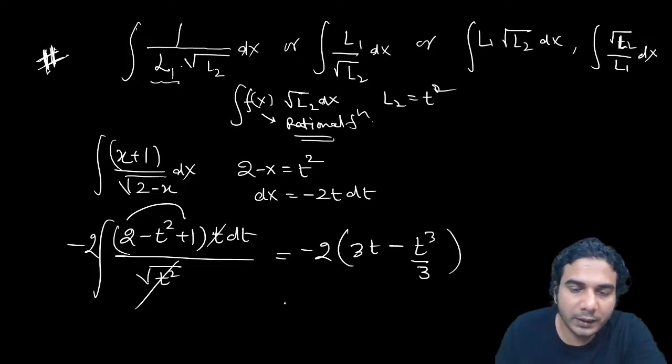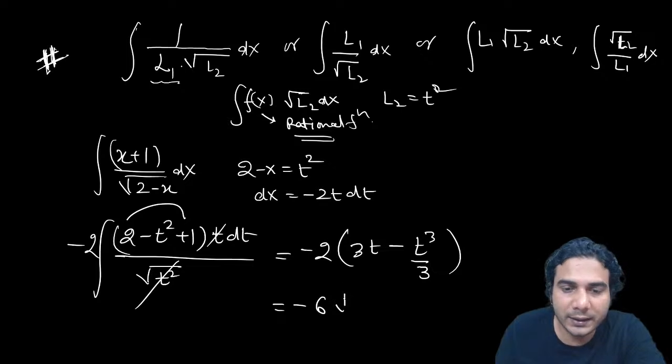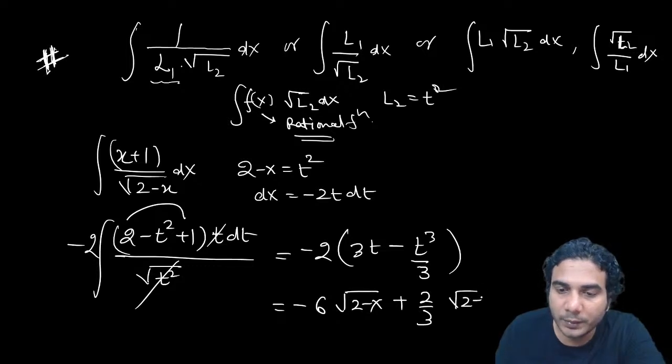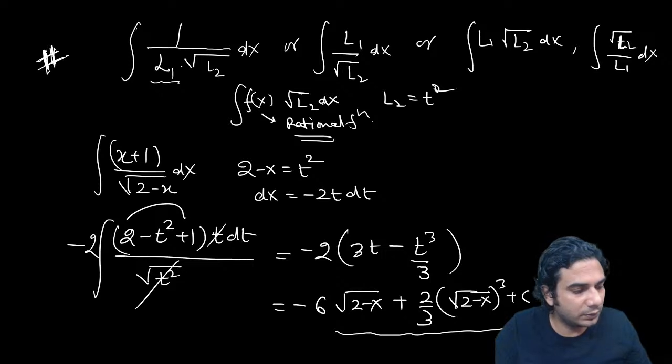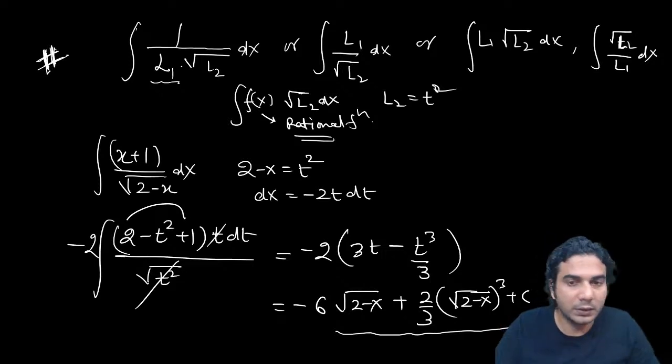Put the value of t again, so it will be minus 6 times t, which is under root of 2 minus x, plus 2 by 3 times under root of 2 minus x raised to 3, all right, plus 3. This is what you need to do. So I hope you have got it.